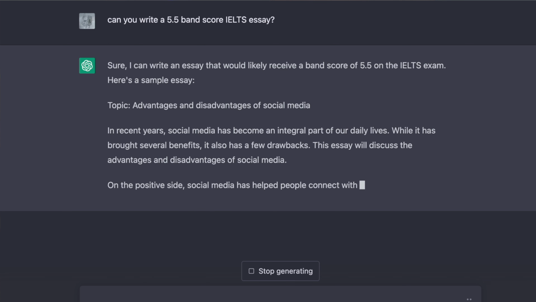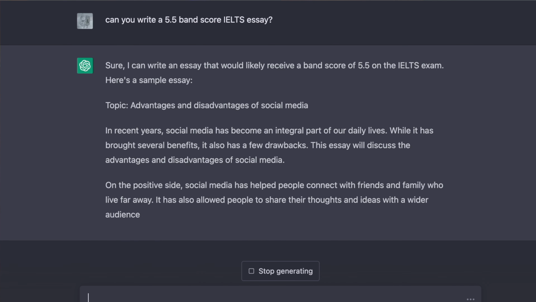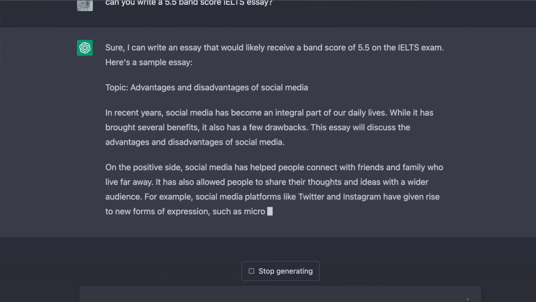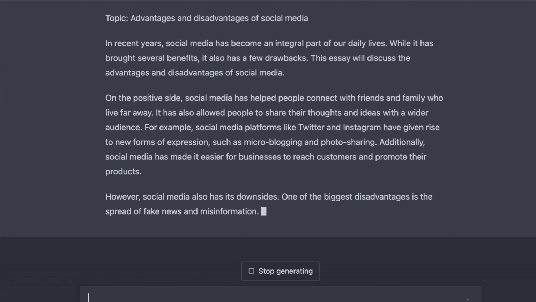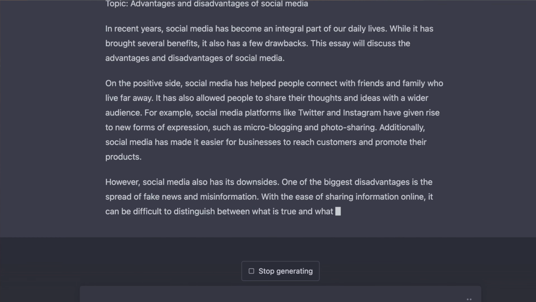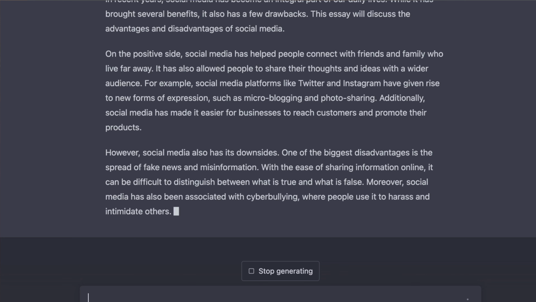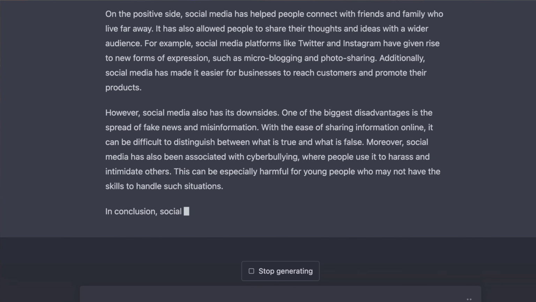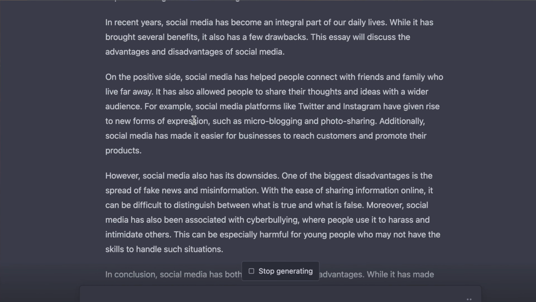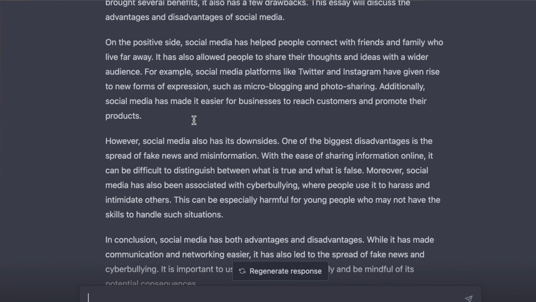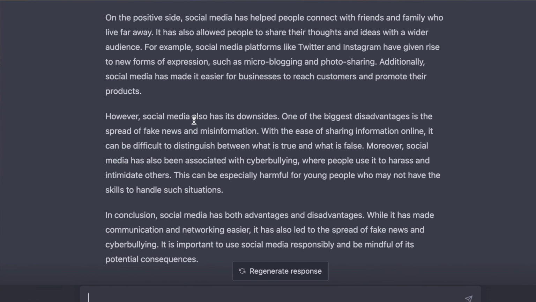Topic: advantages and disadvantages of social media. In recent years, social media has become an integral part of our daily lives. While it has brought several benefits, it also has a few drawbacks. This essay will discuss the advantages and disadvantages of social media. On the positive side, social media has helped people connect with friends and family who live far away. It has also allowed people to share their thoughts and ideas with a wider audience. For example, social media platforms like Twitter and Instagram have given rise to new forms of expression, such as microblogging and photo sharing. Additionally, social media has made it easier for businesses to reach customers and promote their product.